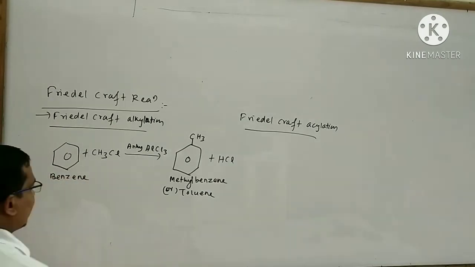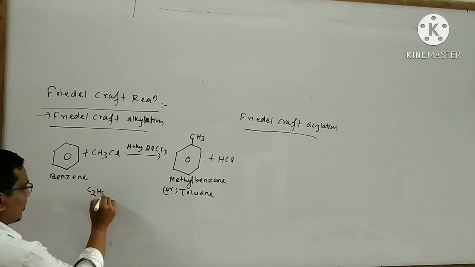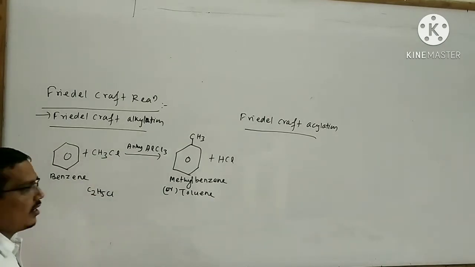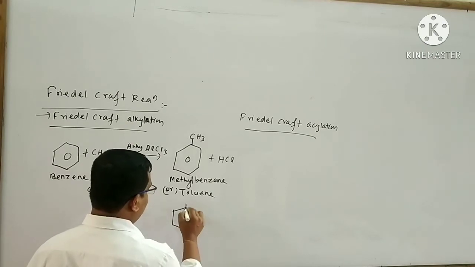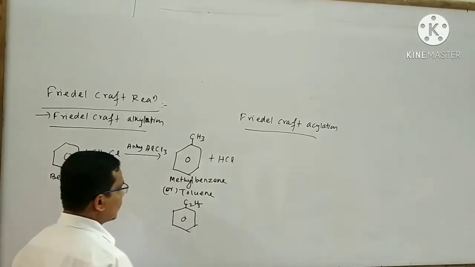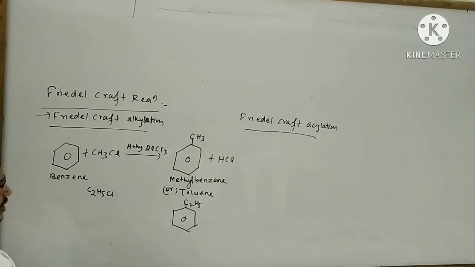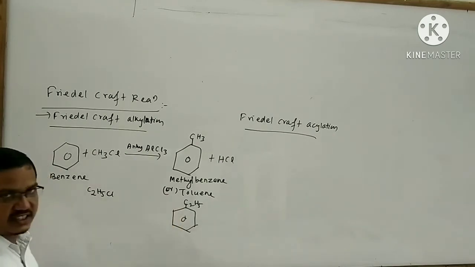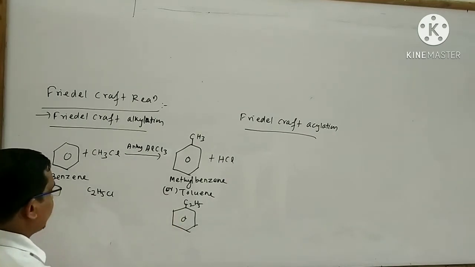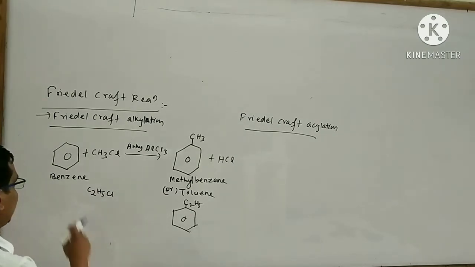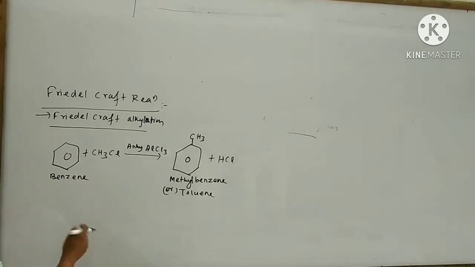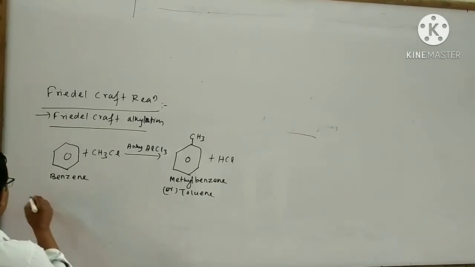If I take ethyl chloride instead of methyl chloride, then what will happen? Ethyl benzene is formed. If I take propyl chloride, then propyl benzene is formed. Like that, you can also think about another alkyl benzene. This is said to be your Friedel-Crafts alkylation. Now I want to explain the mechanism.